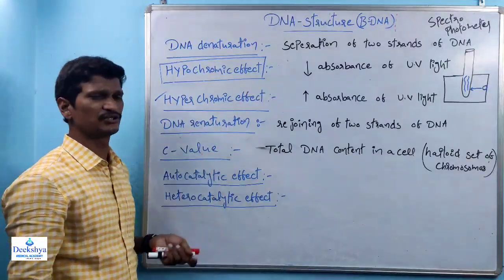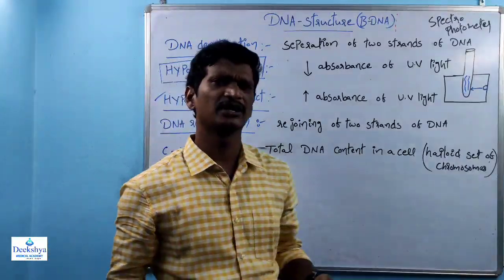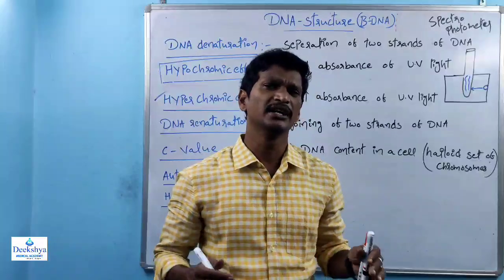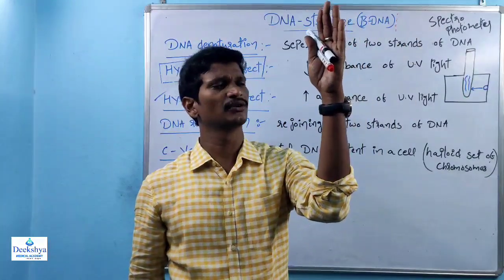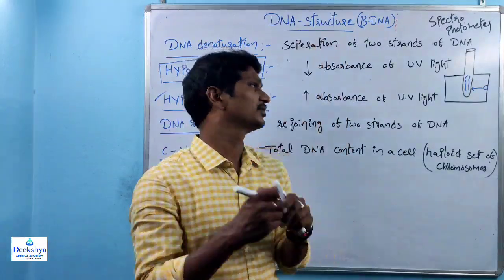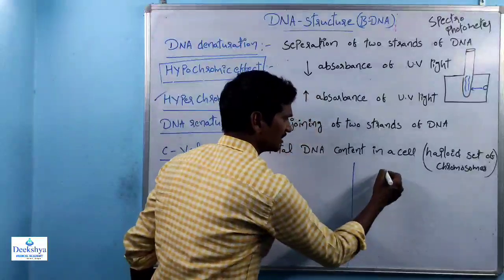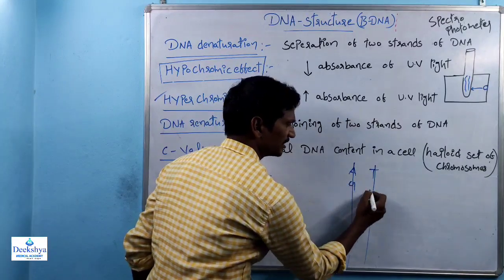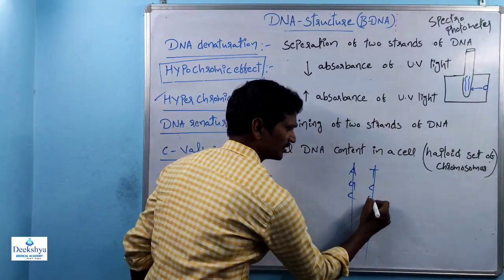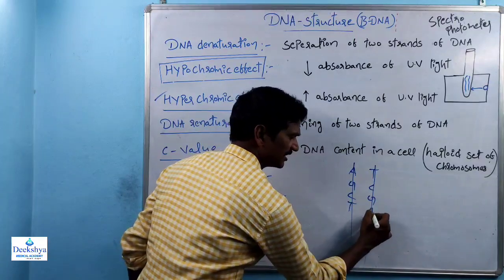And DNA renaturation. Naturally, DNA has renaturation capacity, because the DNA strands are always complementary. This is one strand of the DNA, this is the other strand. Here adenine, here thymine, here guanine, here cytosine, here guanine, here thymine, here adenine.